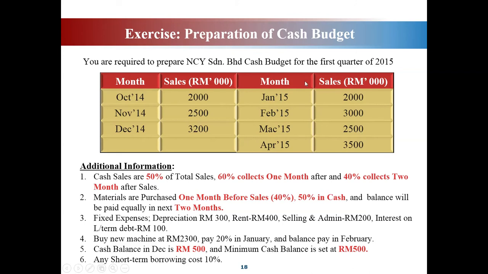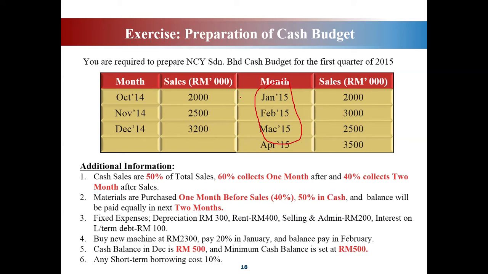These are the information given to you. This is the amount of sales and the month. We need to focus on these three, the first quarter, which refers to the first quarter of 2015.